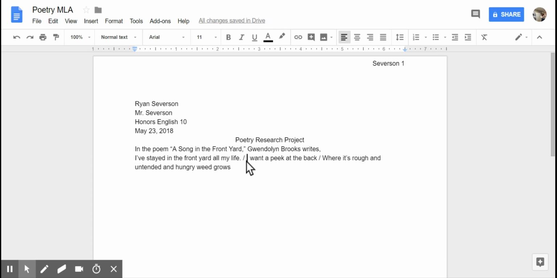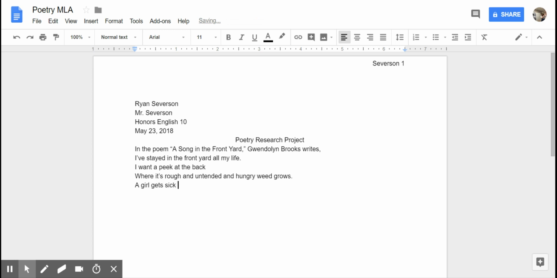We're going to make each of these lines a new line. I'm going to go ahead and add a line here at the end, to make it 4 lines, I'm sorry. Now we have lines 1 through 4.